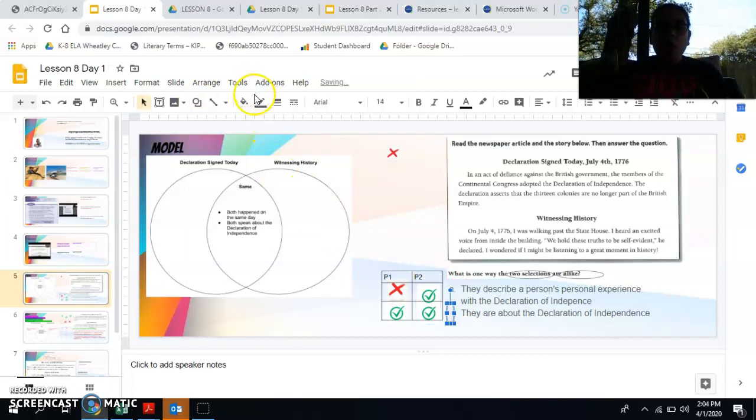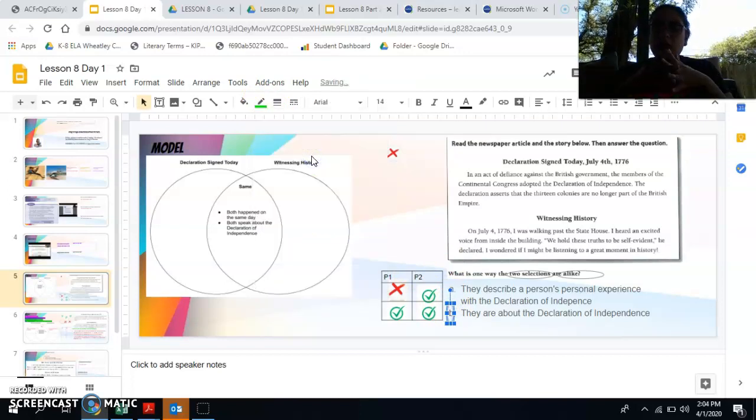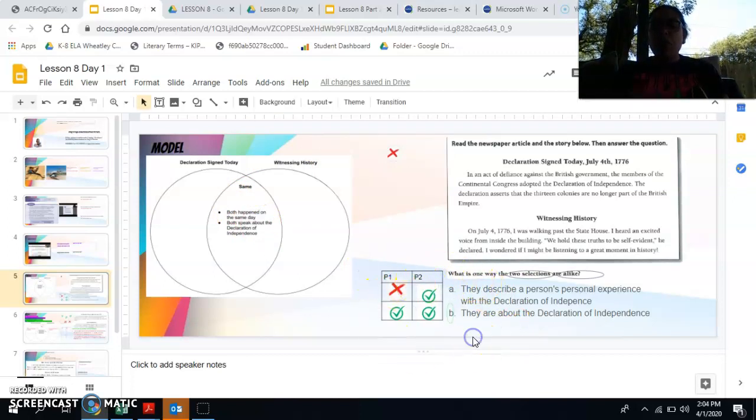So what I do is I think, what is the passage about? How are they the same? I put it into my Venn diagram, and then I also use my check mark boxes. And remember, the only way it can be correct is if I have 2 check marks for each passage.